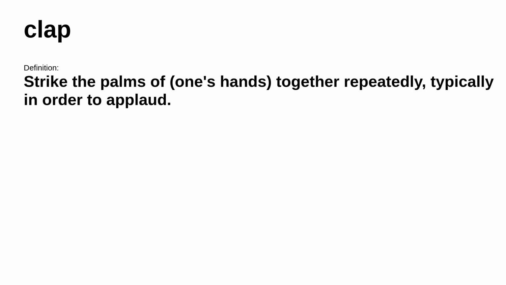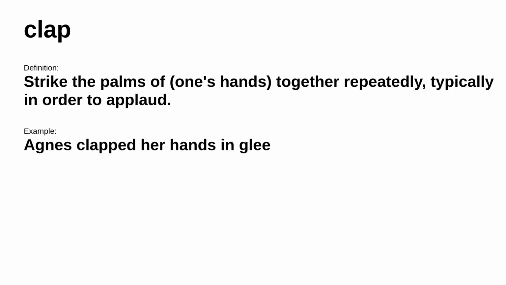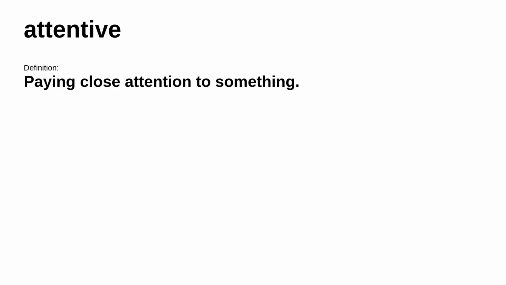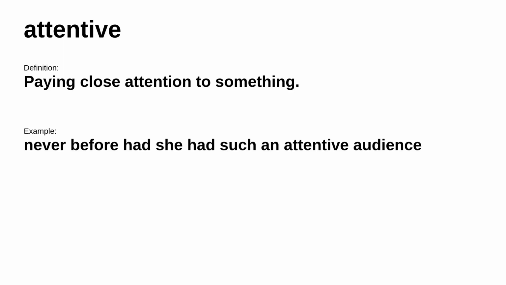Next up, clap. It's defined as strike the palms of one's hands together repeatedly, typically in order to applaud. For example, Agnes clapped her hands in glee. The next word is attentive. It means paying close attention to something. For example, never before had she had such an attentive audience.